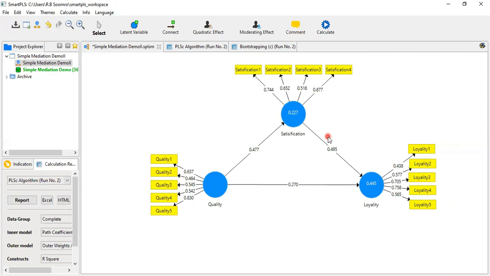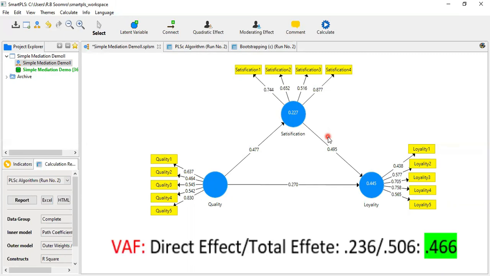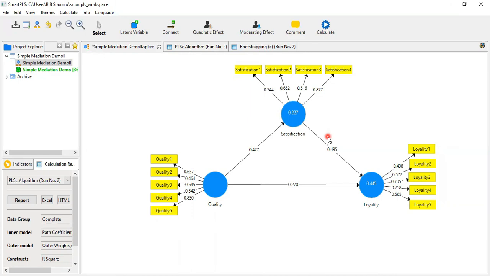Now the value which you have got, we have to compare with this one. By dividing this one, we got the value of 0.466. In other terms, we can say that is 46.6%. That means this is within the range of 20 to 80%. So it means that there is a partial mediation. Partially, it mediates. So through the conventional method and with the help of the VAF, variance accounted for, through these two we have reached the conclusion that there is a partial mediation.